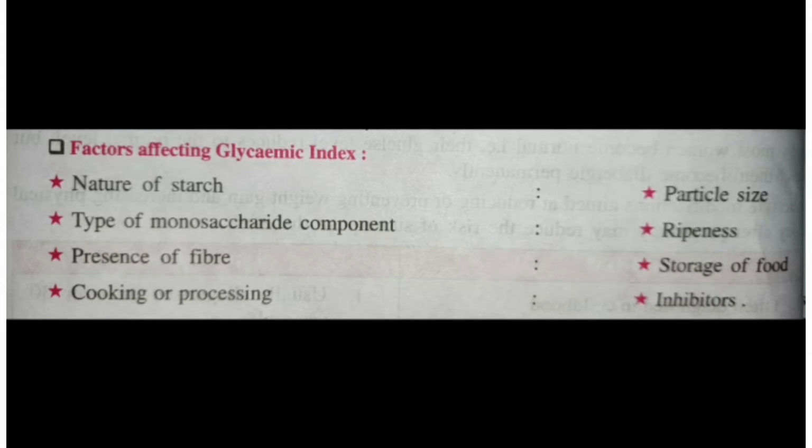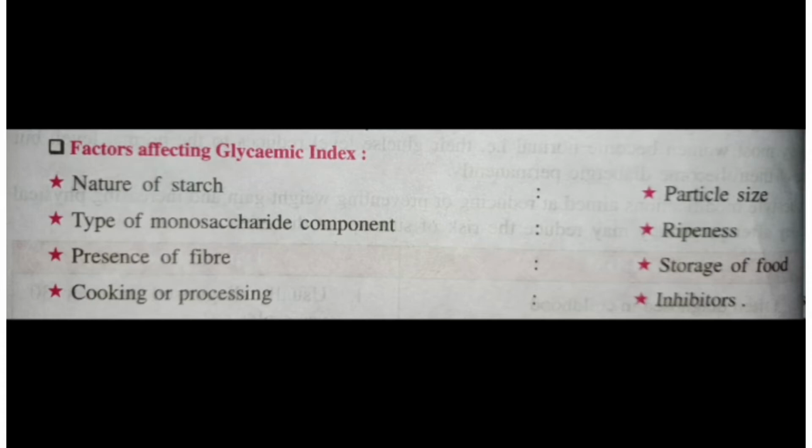The percentage of the fiber, that means how much it can work as a storage compound, is also a factor. The next is cooking or processing, because sometimes cooking procedures can resist or act like an inhibitor. So these all factors can affect the glycemic index of some food.